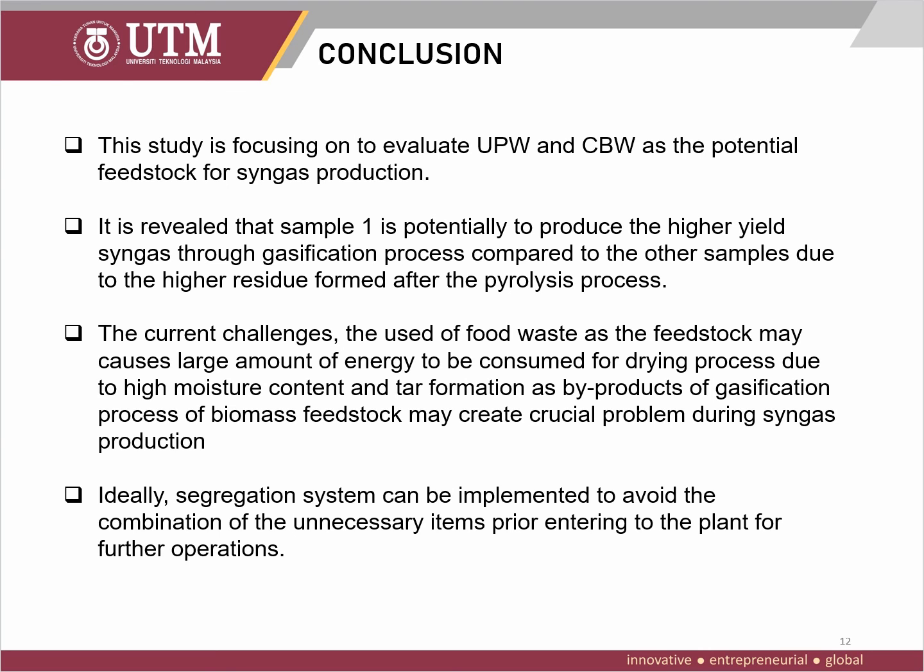Ideally, a segregation system can be implemented to avoid the combination of unnecessary items prior to entering the plant for further operations. The tar formation also can be reduced by implementing the two-stage catalytic reforming process. It is concluded that food waste such as chicken bone waste can be used as the feedstock where a large amount of food waste is produced daily.